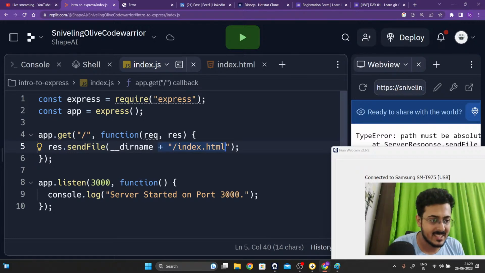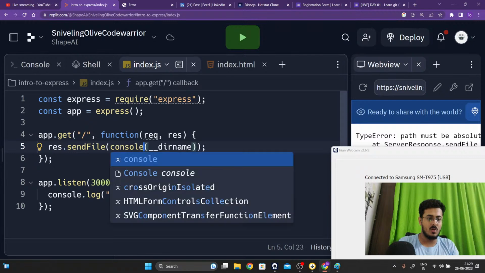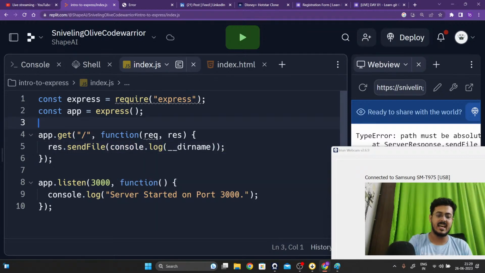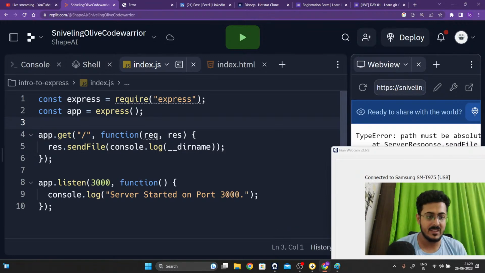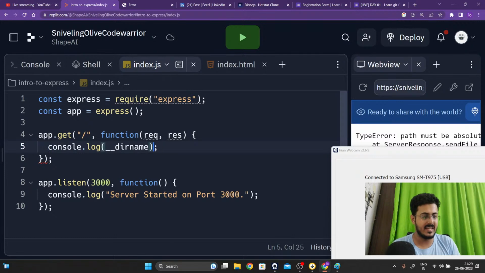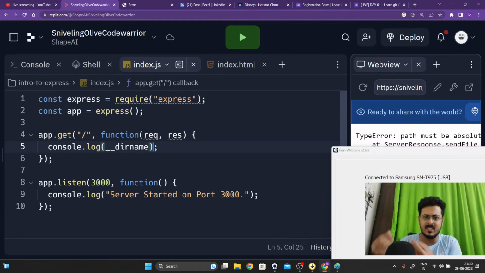Let's do one thing. Let us remove all this. We are going to first print, every time we get a GET message, we are going to console.log __dirname. Let us first see what __dirname actually contains.